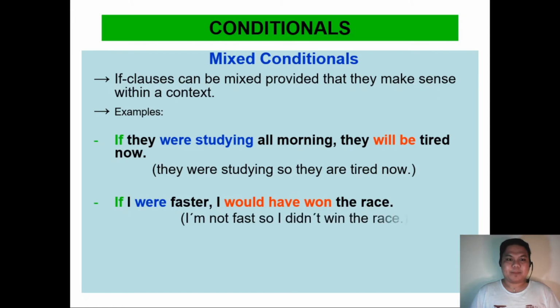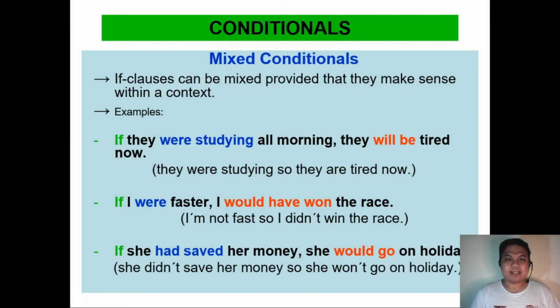Next: if I were faster, I would have won the race. Explanation: I'm not fast, so I didn't win the race. Lastly, if she had saved her money, she would go on holiday. She didn't save her money, so she won't go on holiday.